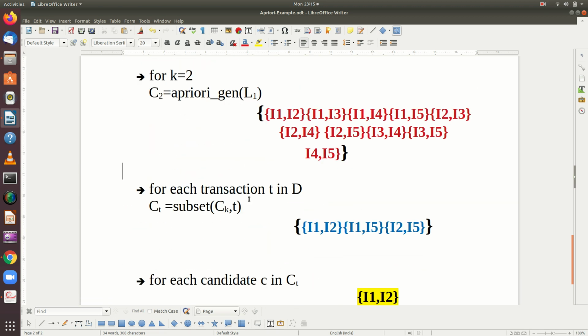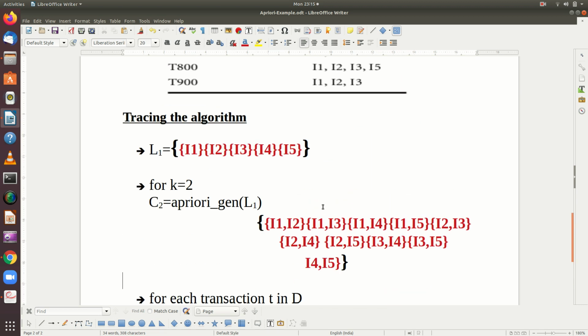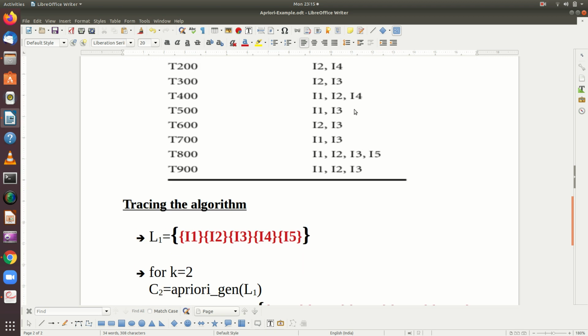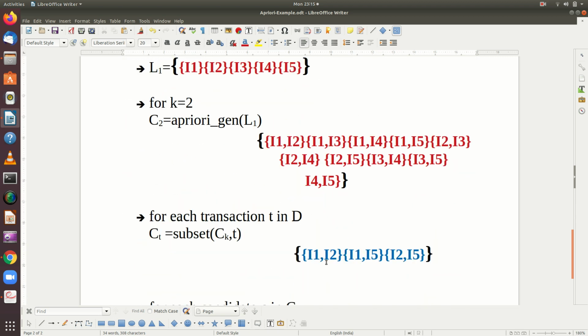So for each transaction T in the given database, you are going to take the subset. You are going to take the subset which will be a 2 item set, because K value is now 2. So I take the first transaction I1, I2, I5. From the I1, I2, I5 transaction, I am going to get the subsets which are of 2 item set.